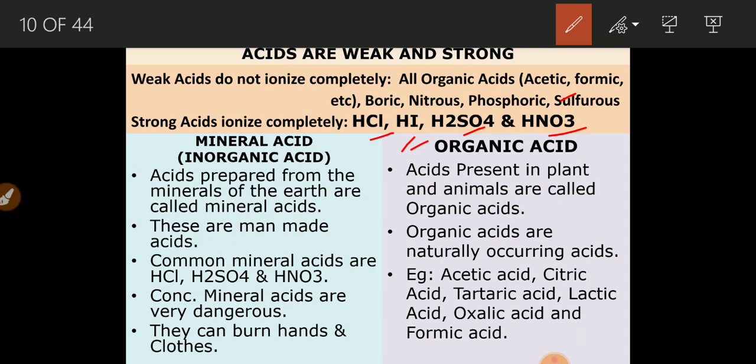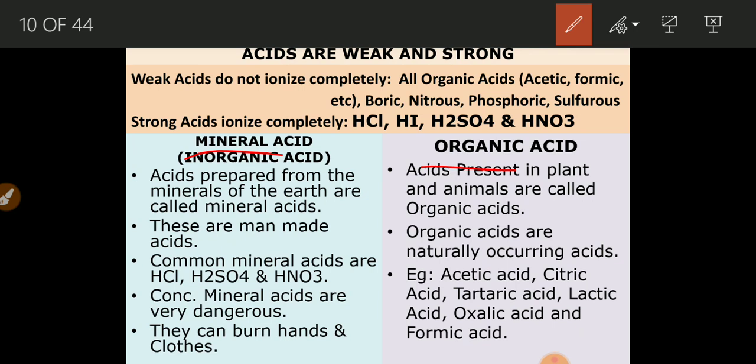This classification is on the basis of strength. Both the types, strong and weak acids, are on the basis of strength of the acids. But one more classification we can understand here is the classification on the basis of source, from which source you are getting. On the basis of the source also, acids and bases are classified. The first type of acid on the basis of source is mineral acid, and the second type is organic acid. Mineral acids are also called inorganic acids.